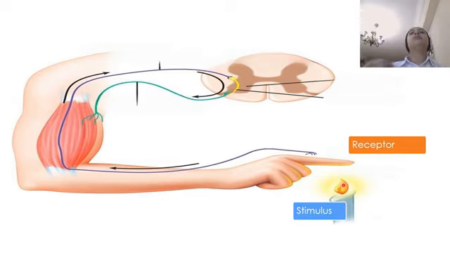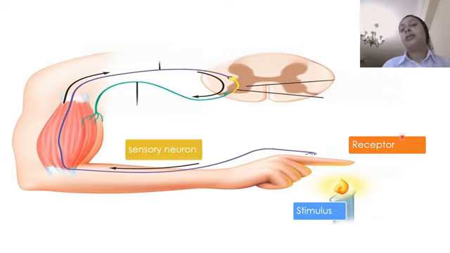Okay? So let's talk in a scientific way a little bit. We said here we have a stimulus, any change happening in the environment, detected by receptors, which are located in a sensory organ, in this example, our skin. The receptor changes this stimulus into an electrical impulse, which moves through a wire. This wire is called a sensory neuron, and we will explain what is meant by neuron and why we call this a sensory neuron.